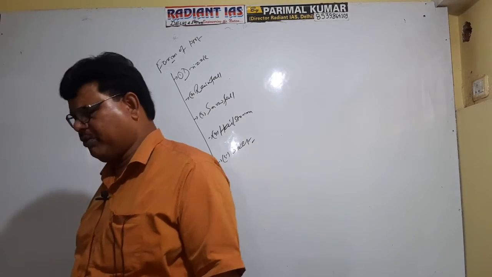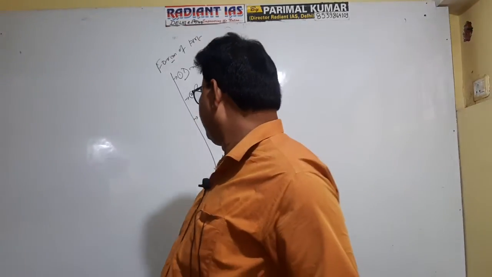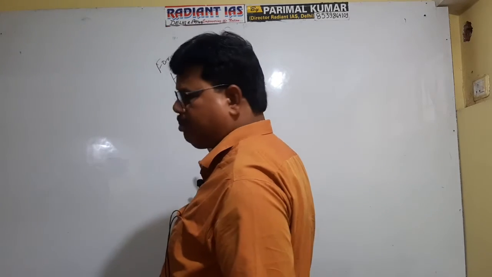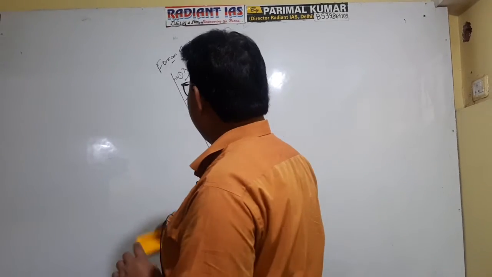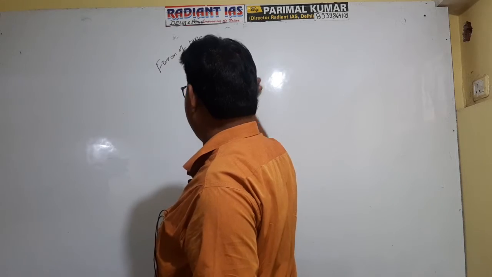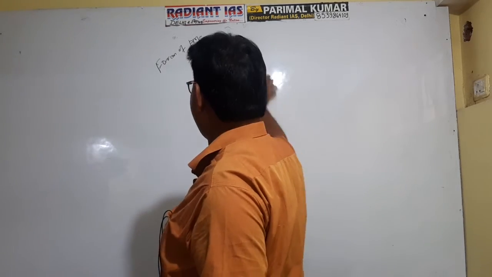And in the case of sleet, precipitation occurs in both solid as well as liquid form, that is, in the snow form as well as in the liquid form, that is water droplets. Okay. So these 5 are the forms of precipitation. Now we will discuss the types of precipitation.